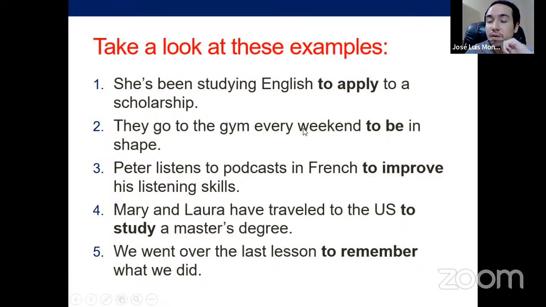They go to the gym every weekend to be in shape. That's the reason. That's why they go to the gym every weekend. Peter listens to podcasts in French to improve his listening skills. Mary and Laura have traveled to the US to study a master's degree. We went over these in the last lesson to remember what we did.